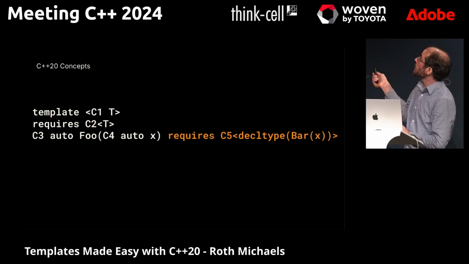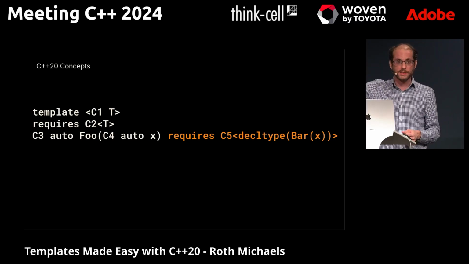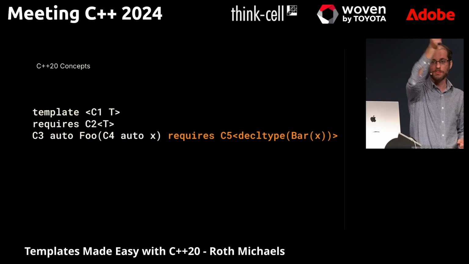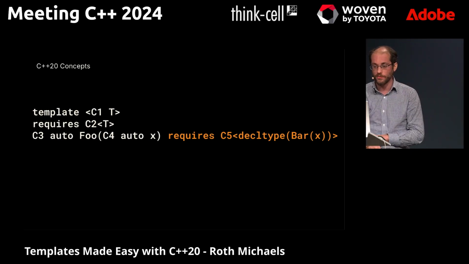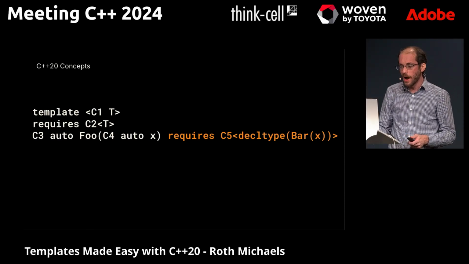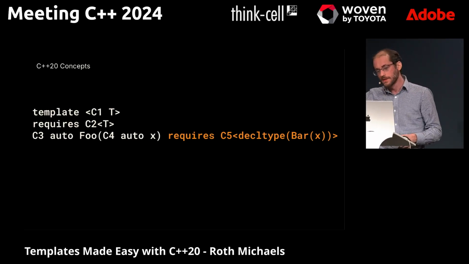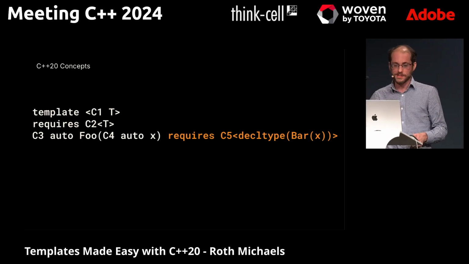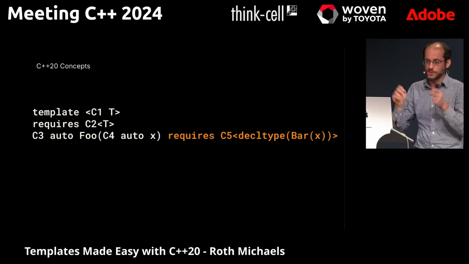The use case for this is, let's say I want to find out if that X, provided you do some other operation, satisfies the constraints of the concept. So in this case, imagine there's some other function bar. I want this foo to only work if you call X bar with X, and the type returned by that satisfies whatever this magical C5 is.